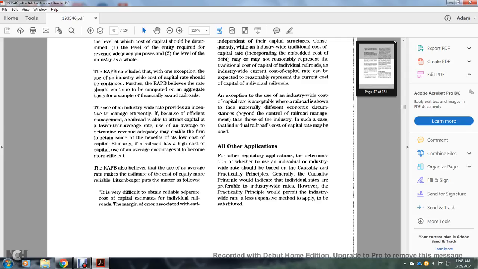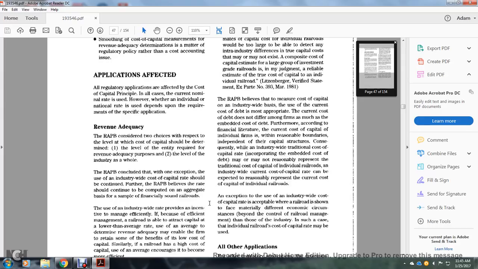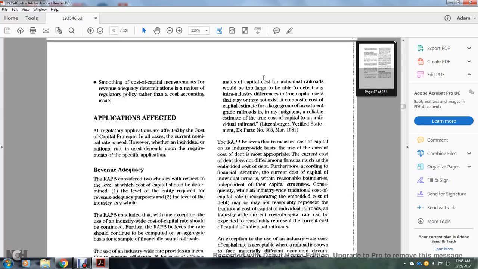It is very difficult to obtain reliable separate cost of capital assessments. The margin of error associated with the estimate of the cost of capital of individual railroads would be too large to be able to detect the intra-industry differences in the true cost of capital, which may or may not exist. The composite cost of capital estimate for a large group of investment grade railroads is a judgmental, reliable assessment of the true cost of capital of the individual railroad. Litzenberg verified statement, Ex Parte Number 393, March 1981.